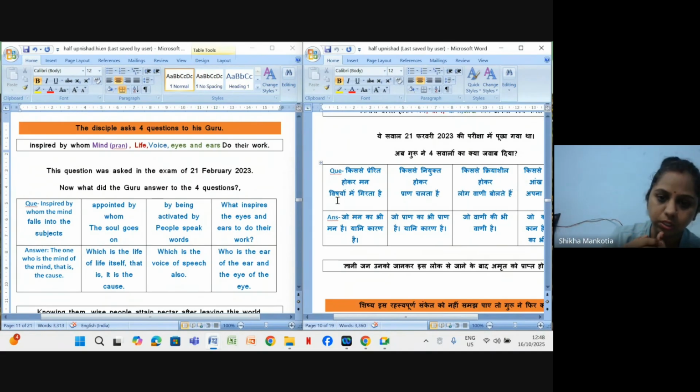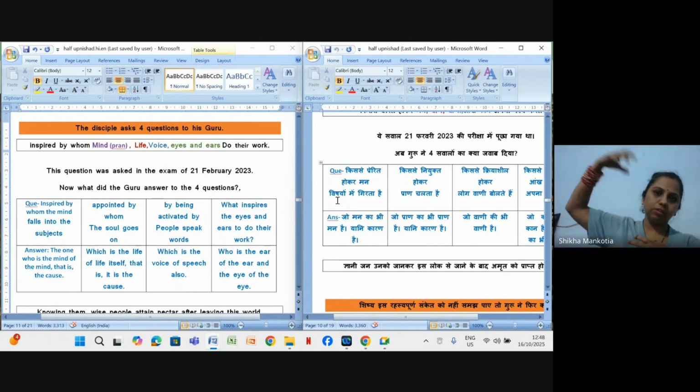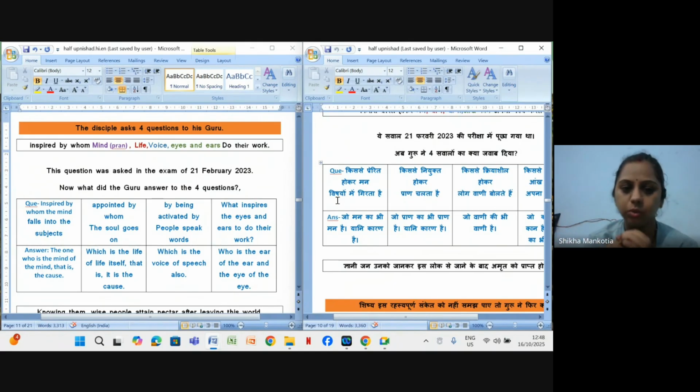It is the cause, that which is the life force of the prana, यानी कारण है, that is controlling that प्राण, ठीक है? प्राण का भी प्राण means we have प्राण, so there is some power that is controlling this प्राण also, so that is controlling this prana vayu.